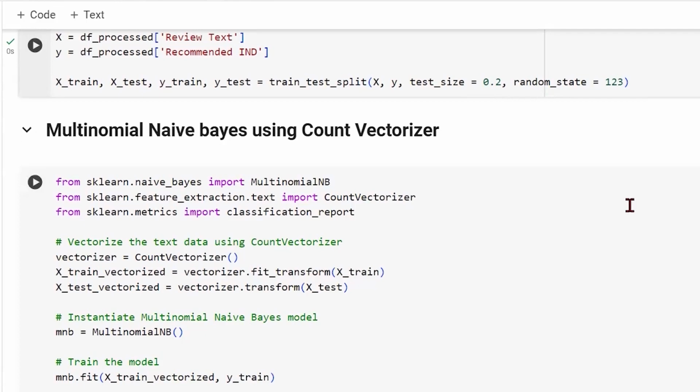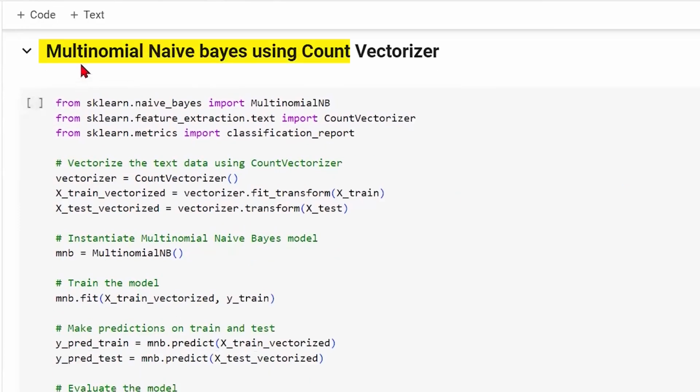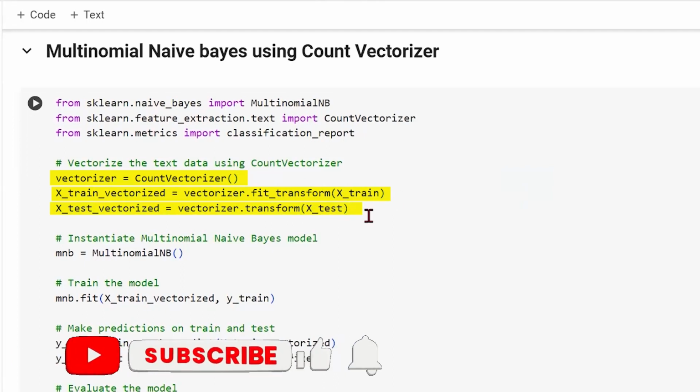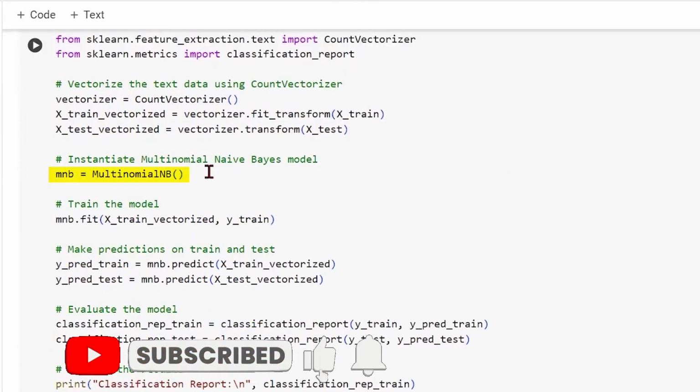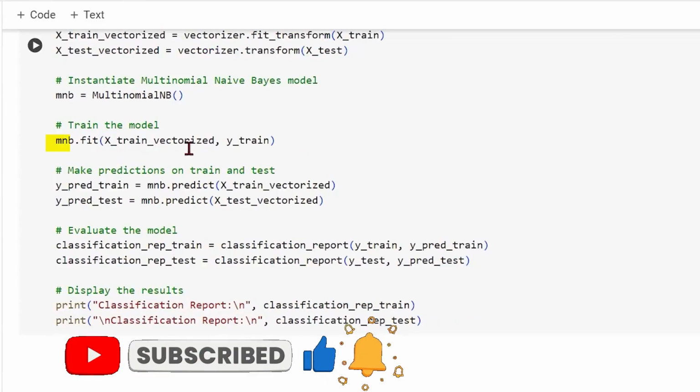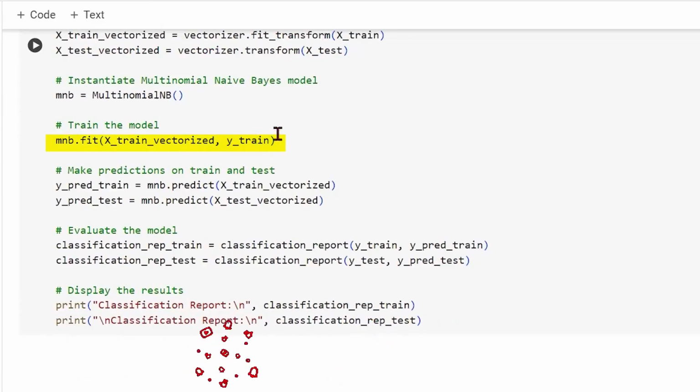One of the classic models that has been very popular for text-related tasks before deep learning, of course, was naive Bayes. Now, we are using a variant of naive Bayes, which is the multinomial naive Bayes. Why? Because we have word frequencies, which are not just binaries. So we are not using the typical naive Bayes, we are using the multinomial naive Bayes. And we are using a count vectorizer to first bring our data to a vectorized form. So the count vectorizer is being called, and we are doing a fit transform on train and just the transform on test. And then we are instantiating the multinomial naive Bayes algorithm. We are doing a fit on the X train vectorized and Y train, which are the labels.